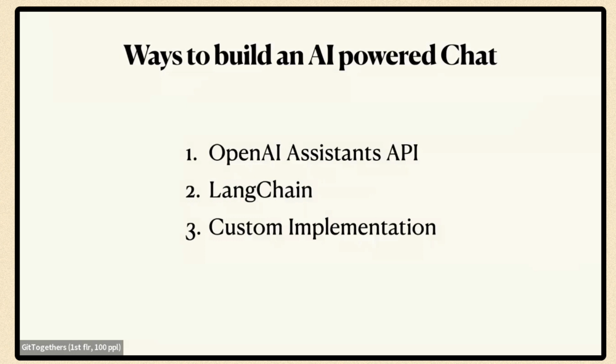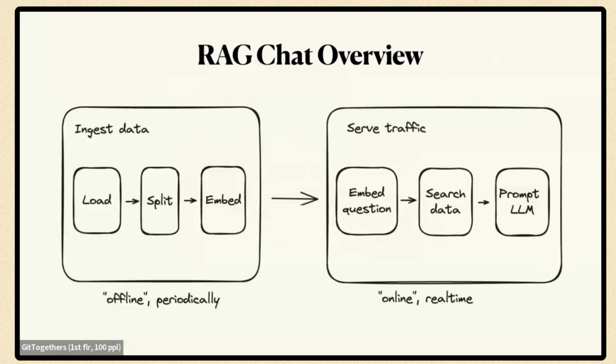Before I dive into these 3 and talk about the trade-offs, let me just cover how the system works in general. What we need to do to get this working is first ingest the data and then serve the incoming traffic. To ingest the data, we load some data. In our case, this is the documentation pages, but it could be offline documents. It could be the source code for our product. It could be something user specific. It can be anything. Optionally, we probably want to split it up to get more semantic chunks. Otherwise, we'll just get one large document that covers a lot of things.